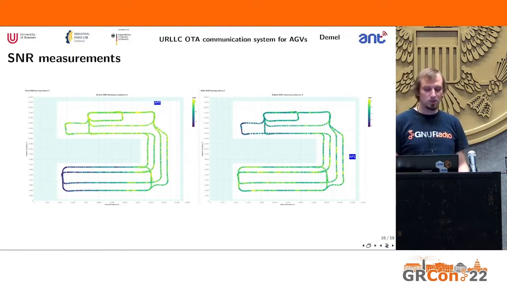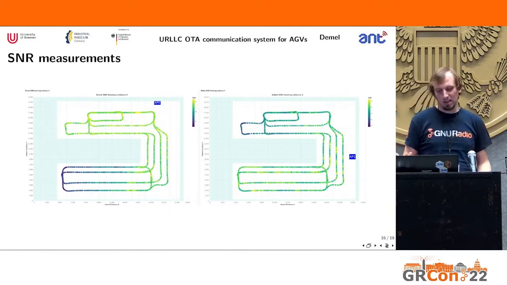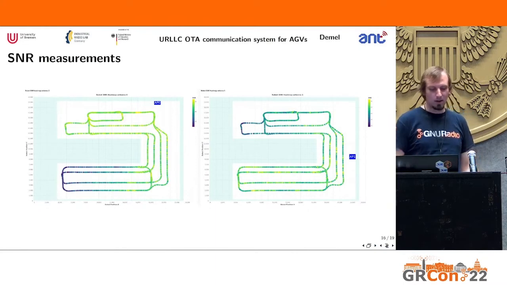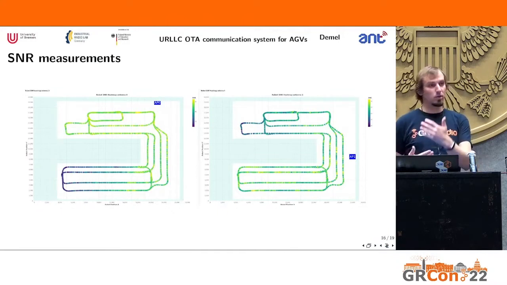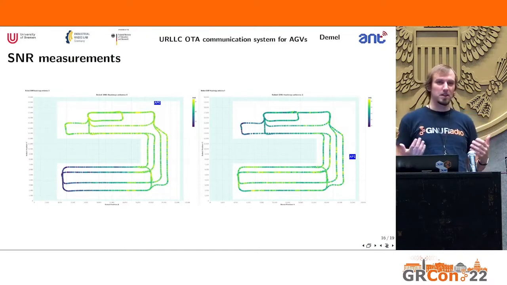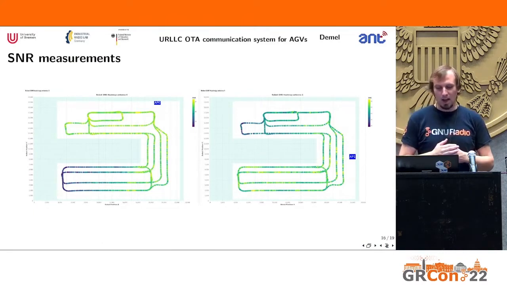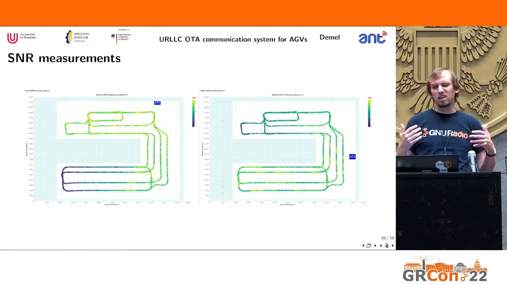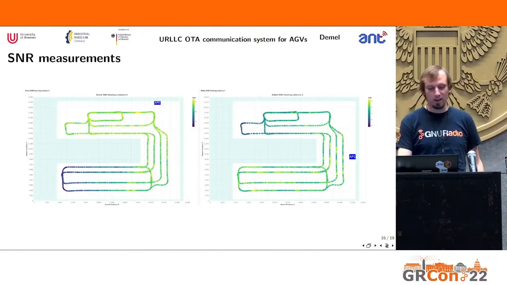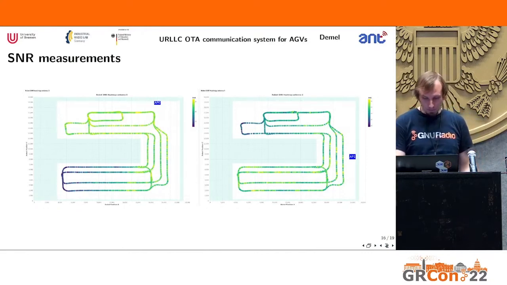All right, and then we end up with these SNR measurements, and you can see the access point on the top is well suited to provide good SNR in the upper part of our demo area, but it falls short in the lower part. We can see how the part behind the stairwell has significantly lower SNR. And then the other access point exhibits a picture that's basically reversed. By combining those two, we can actually improve reliability. That's something we really wanted to show, and I think SNR measurements are a good surrogate to imply that we improve reliability here. All right.